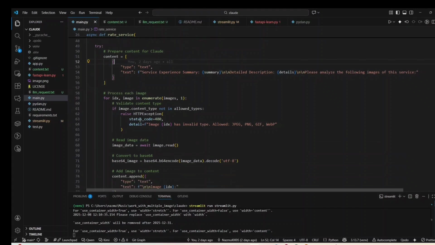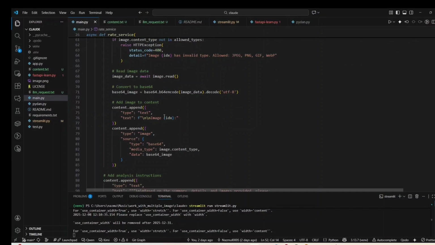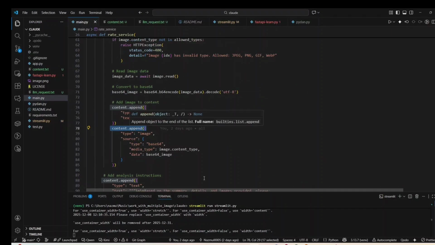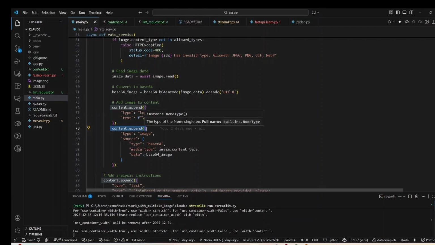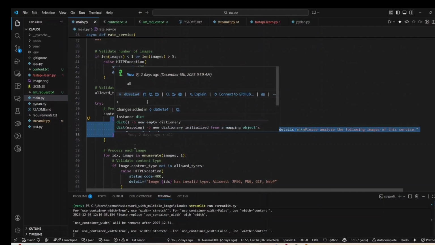So I just use a for loop, and in each loop iteration I convert the image into base64 and append each image to the content. Why append? As I mentioned, content is a list, and in a list I can use append, which means after this dictionary, add another dictionary.